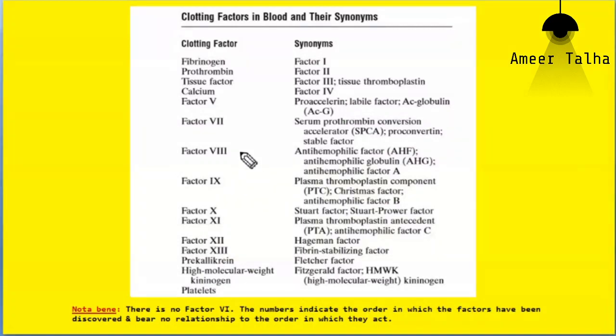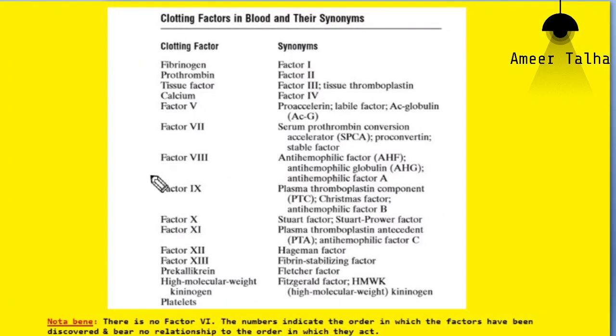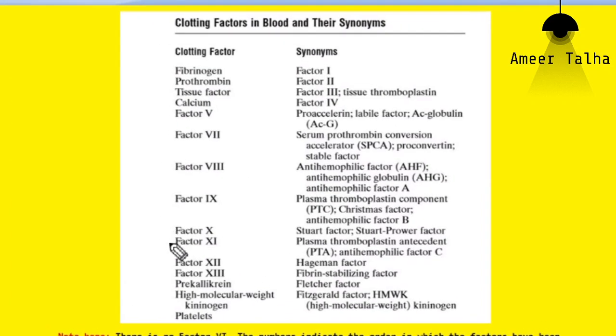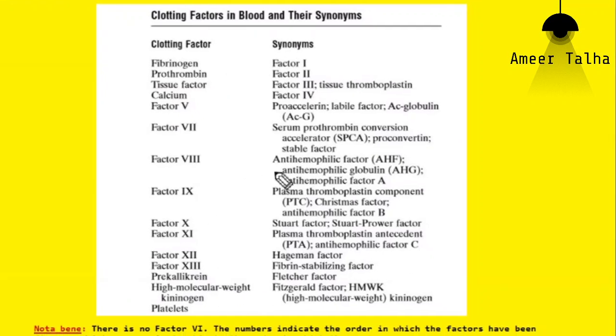Then we have factor 8, factor 9, and factor 11. These are the anti-hemophilic factors. I repeat, factor 8, factor 9, and factor 11. Factor 8 is anti-hemophilic factor A. Factor 9 is anti-hemophilic factor B, also known as Christmas factor. And factor 11 is anti-hemophilic factor C. Factor 10 is Stewart factor. Factor 12 is Hageman factor. And factor 13 is fibrin stabilizing factor, also known as FSF.